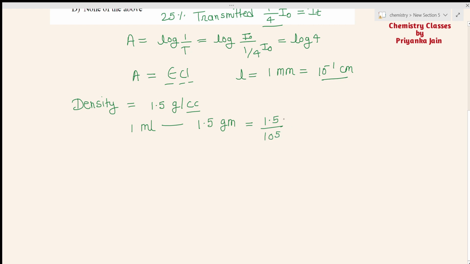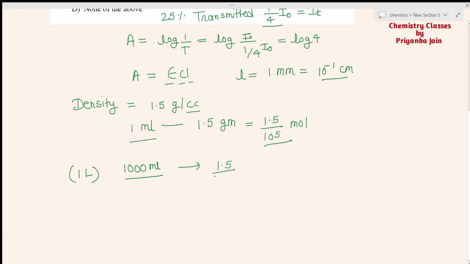We are getting the number of moles. So it will be equal to moles. It means in 1 milliliter such a number of moles is present. Now we have to find out in 1000 ml, that is, in 1 liter, the number of moles. That will be called the concentration.